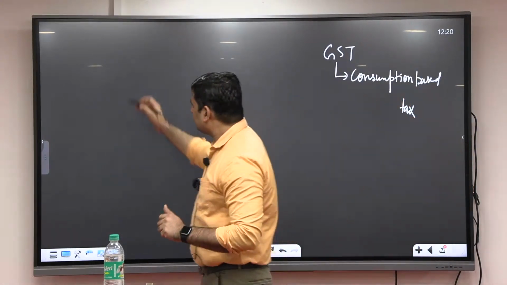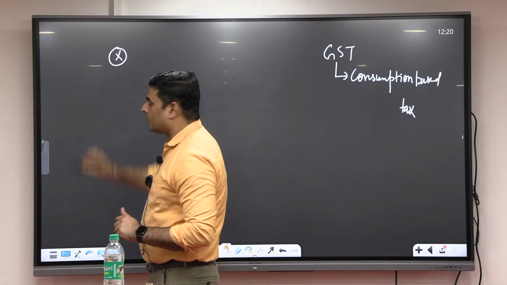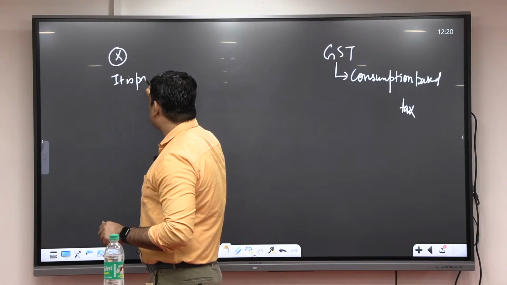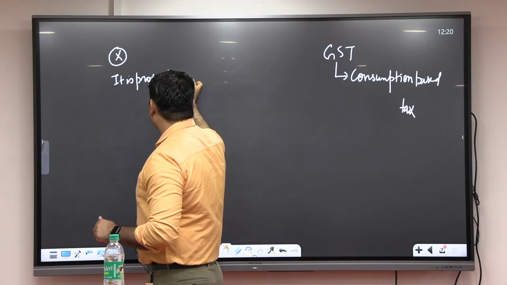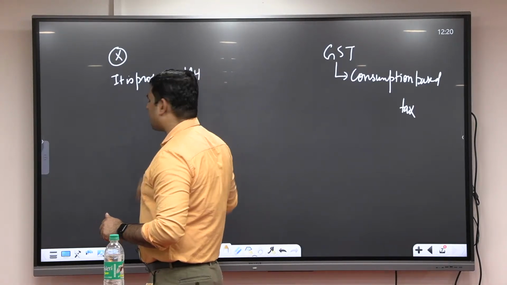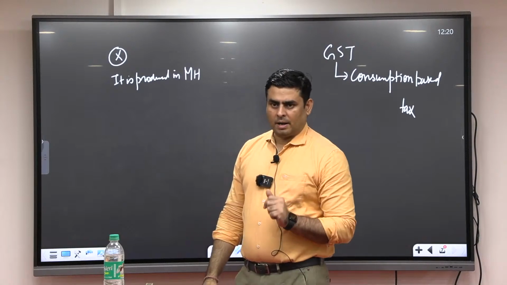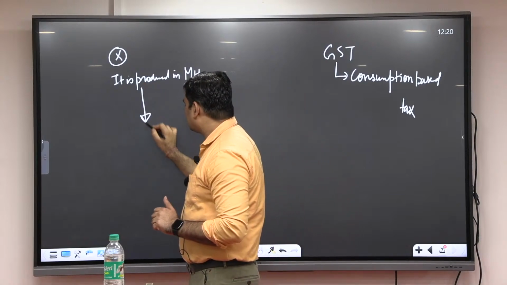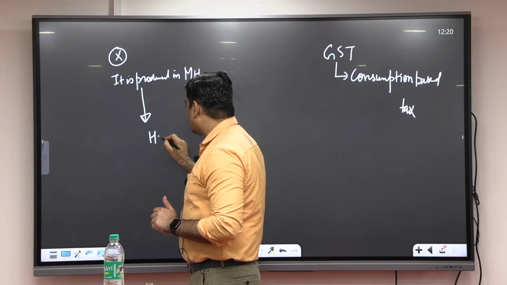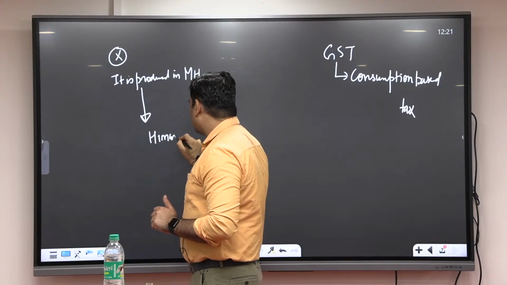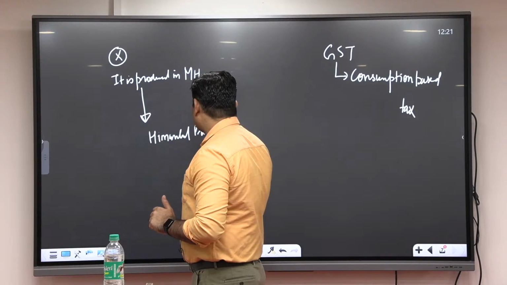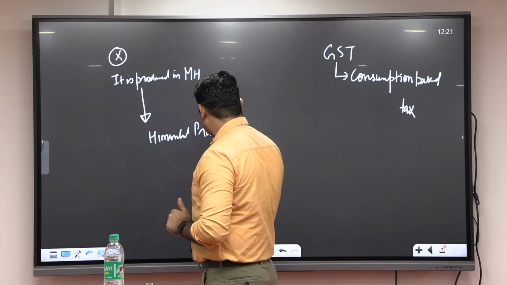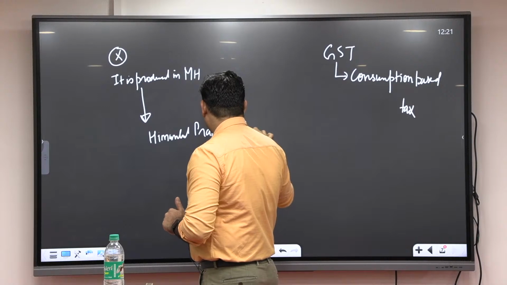For example, good X is produced in Maharashtra, but it went to Himachal Pradesh for sale.